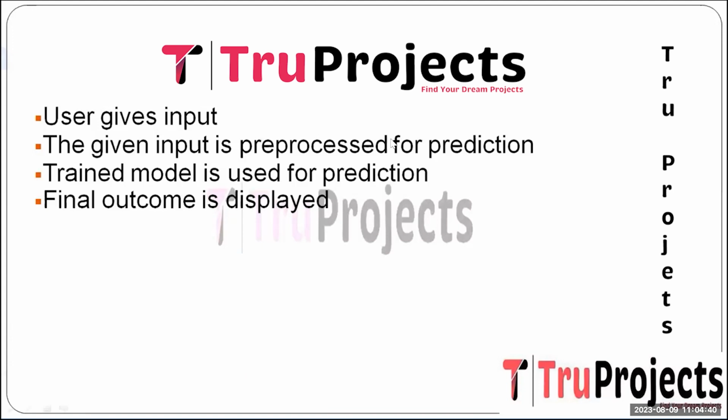And the next step is the trained model is used for the prediction. Feed the pre-processed input data into the trained model. The model evaluates the input data and produces the prediction. And the last one is the final outcome is displayed. Display the final prediction using Flask as a web interface, where each model will give the prediction, presenting the probability and classification of the heart disease based on the user's input.